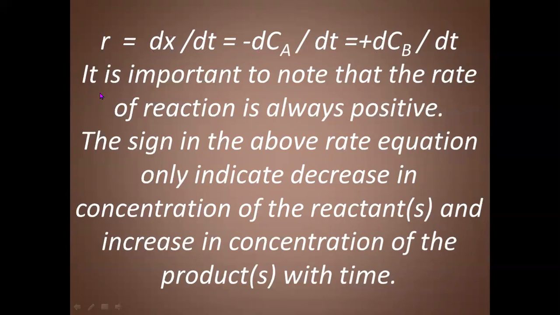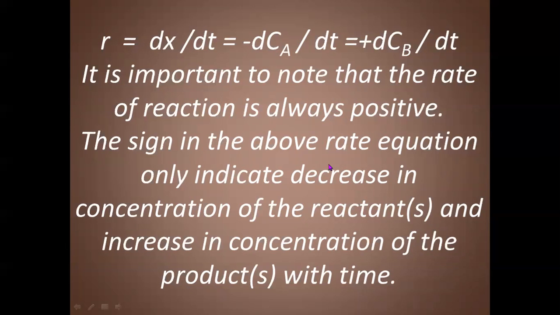Now you have to remember that it is important to note that the rate of reaction is always positive. As I told you just now, the sign convention of concentration, minus for reactant and plus for product, is only to show that the concentration of reactant decreases as time passes and the concentration of product increases as time passes.